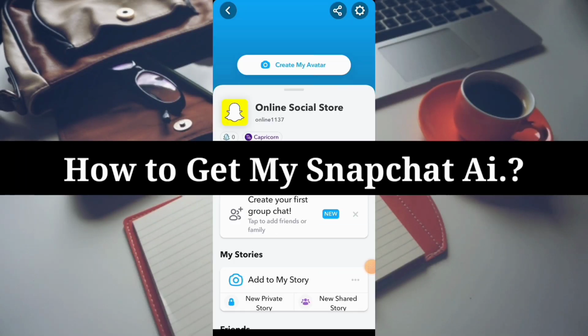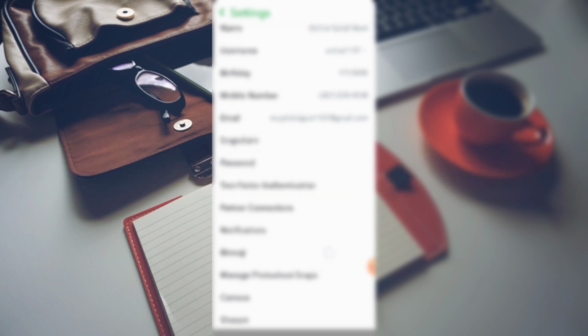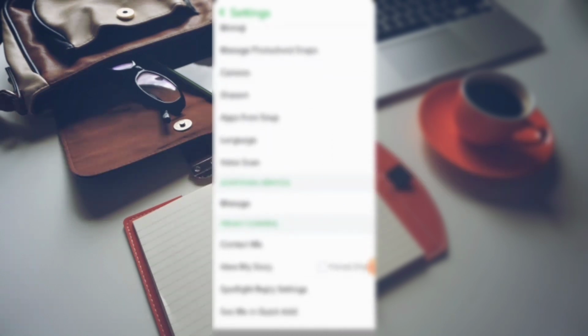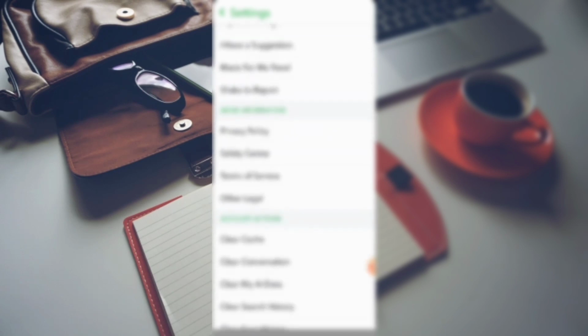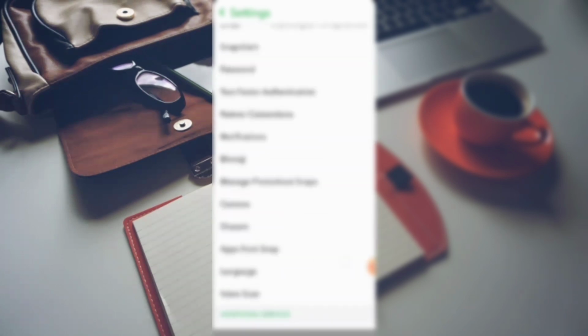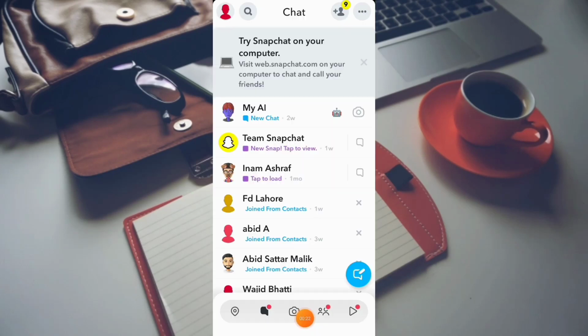Let me show you how to get My AI on Snapchat after the launch of ChatGPT and Google Bard. Now Snapchat has launched its own Snapchat AI. You can easily access this AI on Snapchat. This is amazing, and the method is very easy and simple.